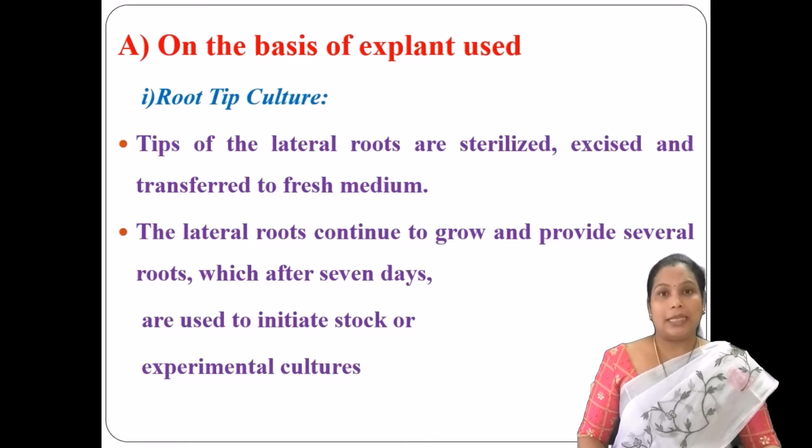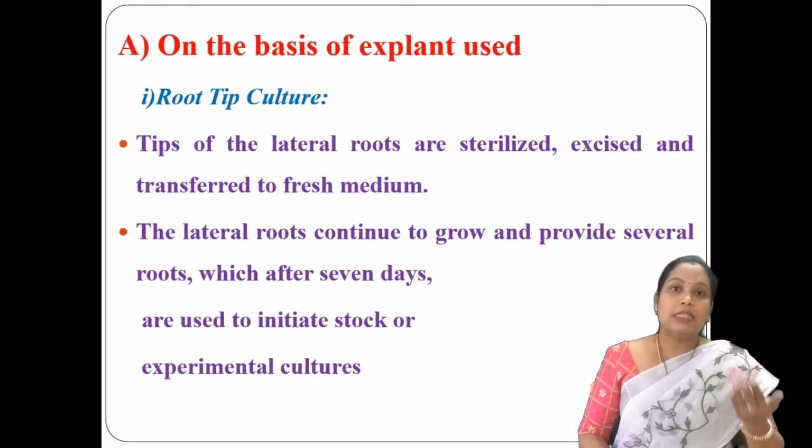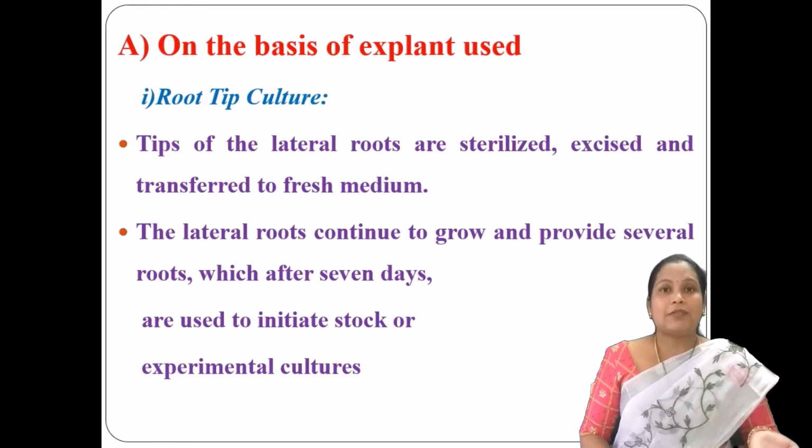Simply, the part of the organ which has been excised from the plant is called an explant. On the basis of the excised segment, it is subclassified into different culture methods. Let us see one by one.